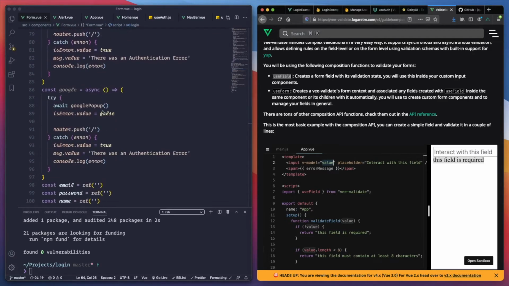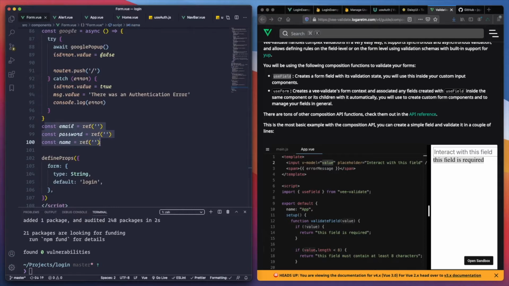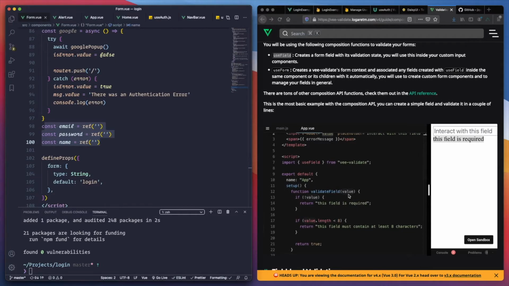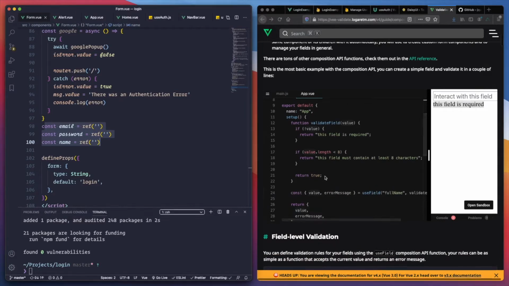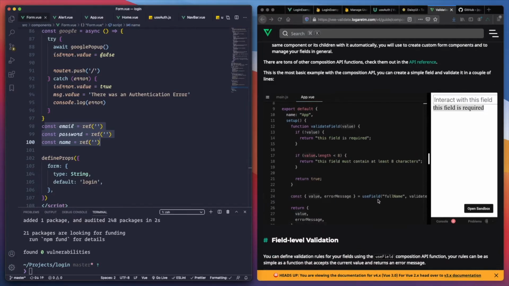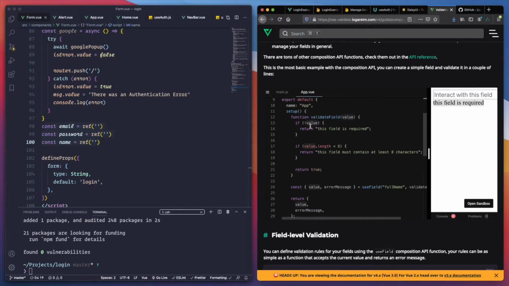We're using the ref from Vue, right? Well, it's not going to be the case anymore. We're going to be using the validate function, and we're going to send a specific value that will specify whether we are valid or not. So you can see here it comes with value and error message with the useField and the function for validation. This function checks that this field is required and must contain at least 8 characters. Okay, I believe that should be enough.